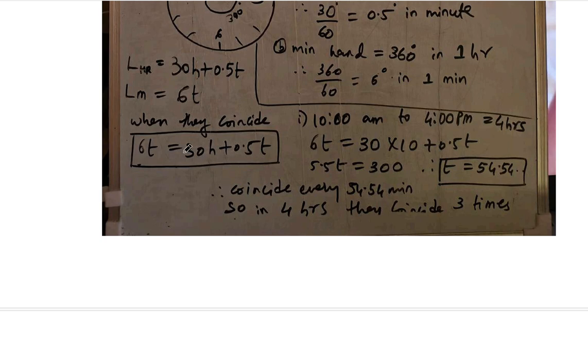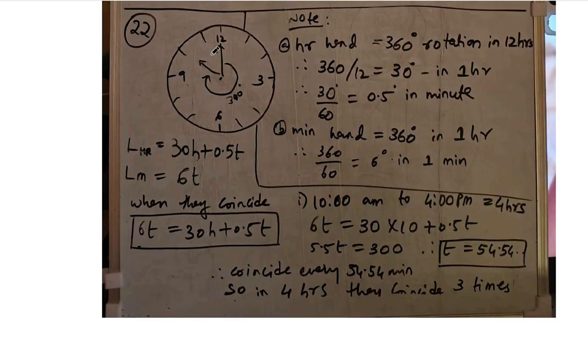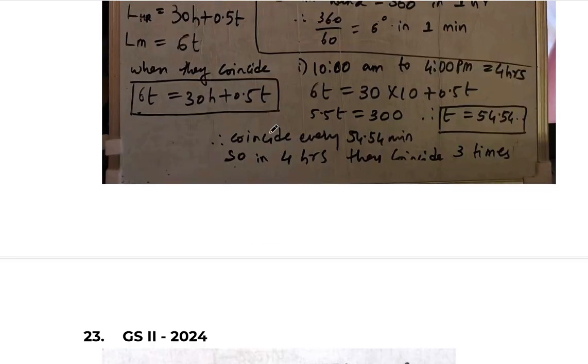When we substitute, see here in the h they have given 10 am, right? So I am substituting 10 here. So I get 300 degrees total. If it is 10 o'clock, the hour hand makes 300 degrees. That is what we found out here also. So we can say 6t is equal to 30 into 10 plus 0.5t, which is 5.5t equal to 300. We want to calculate t, at what minute they will coincide, right? So t we get as 54.54, and so on. So now we know approximately every 54 minutes the two hands will coincide.